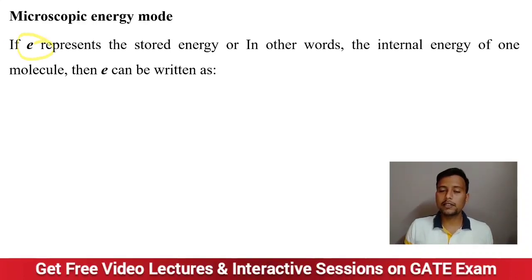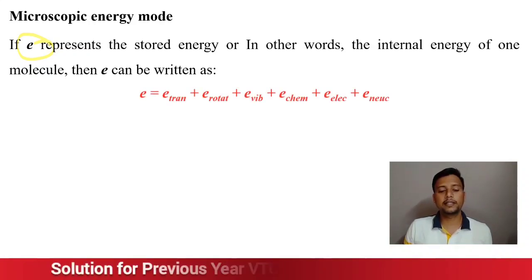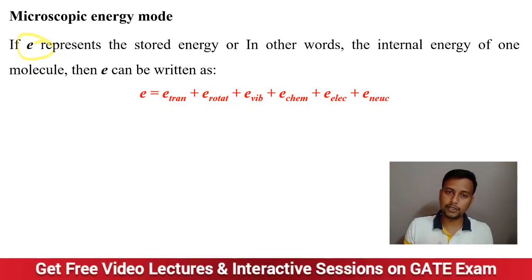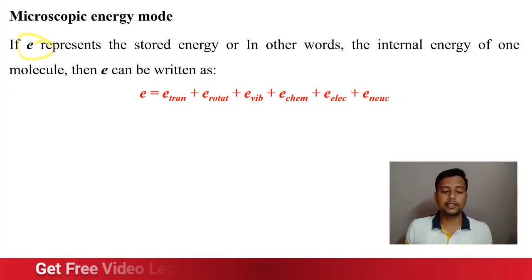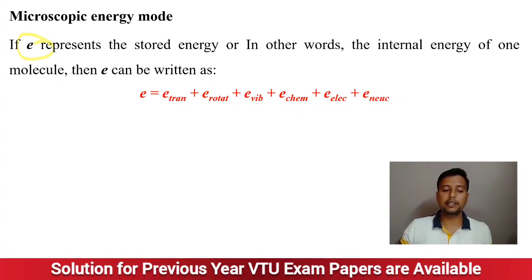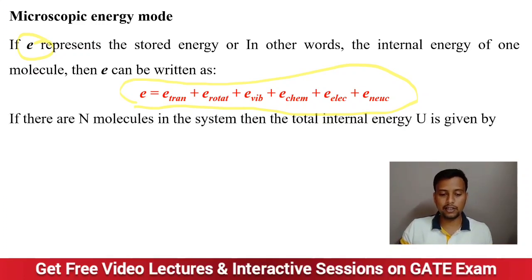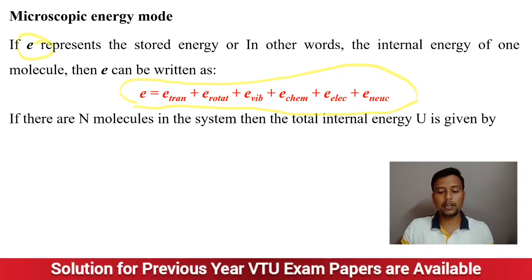In other words, the internal energy of molecules, e, can be written as follows. Due to this random molecular motion, the rotation and vibration cause translational, rotational, vibrational, electrical and chemical energies. So the total microscopic energy is e equals e translational plus e rotational plus energy due to vibration, plus chemical energy, electrical energy and nuclear energy.